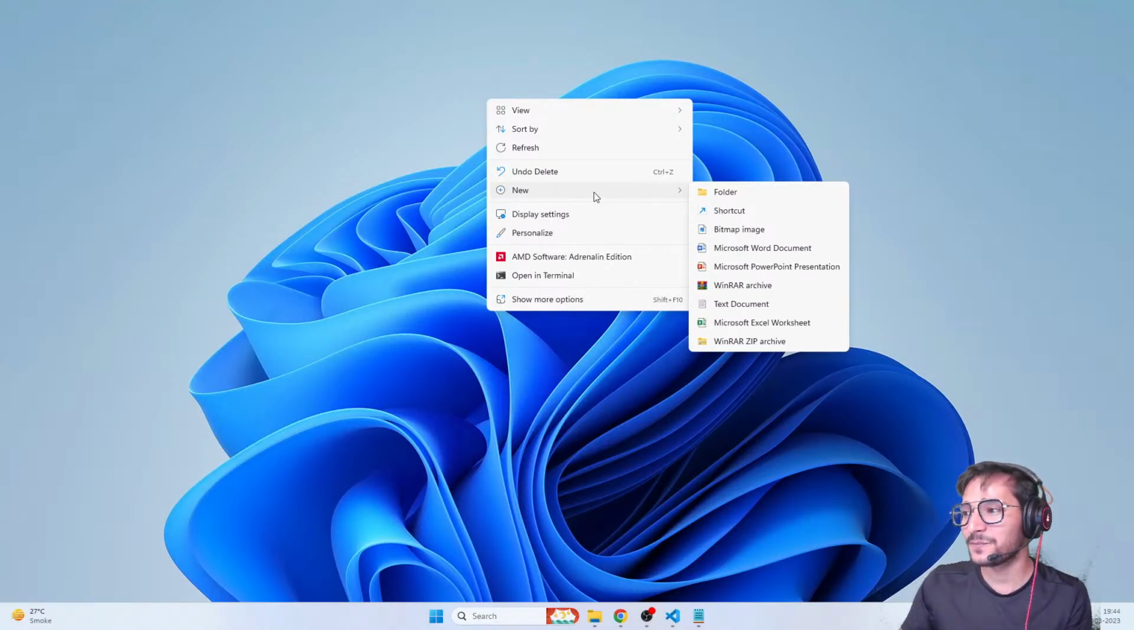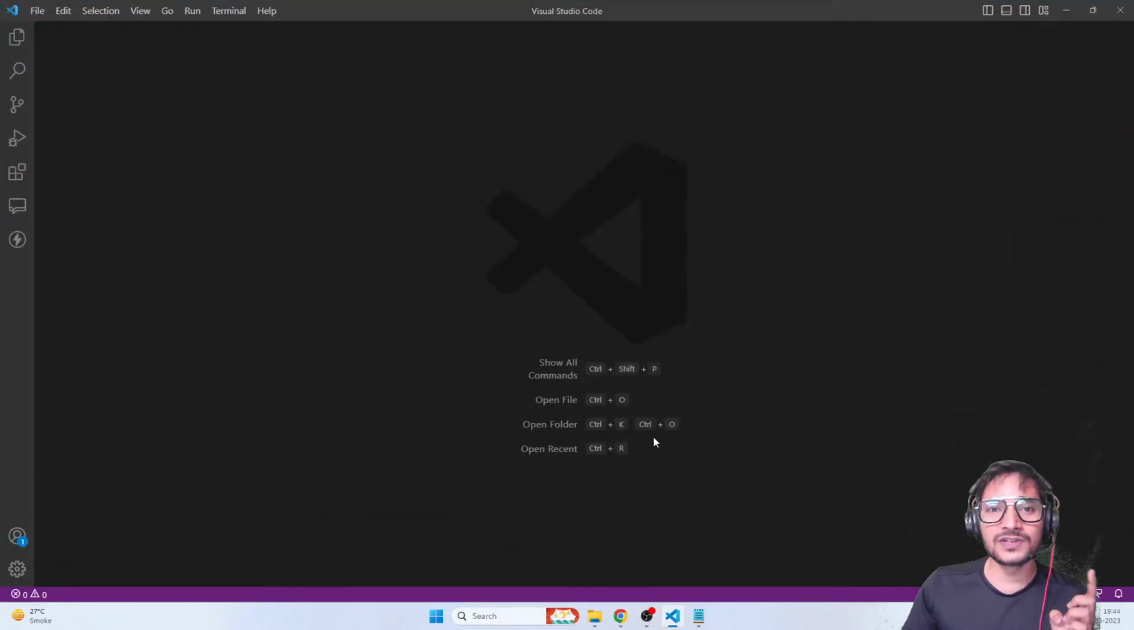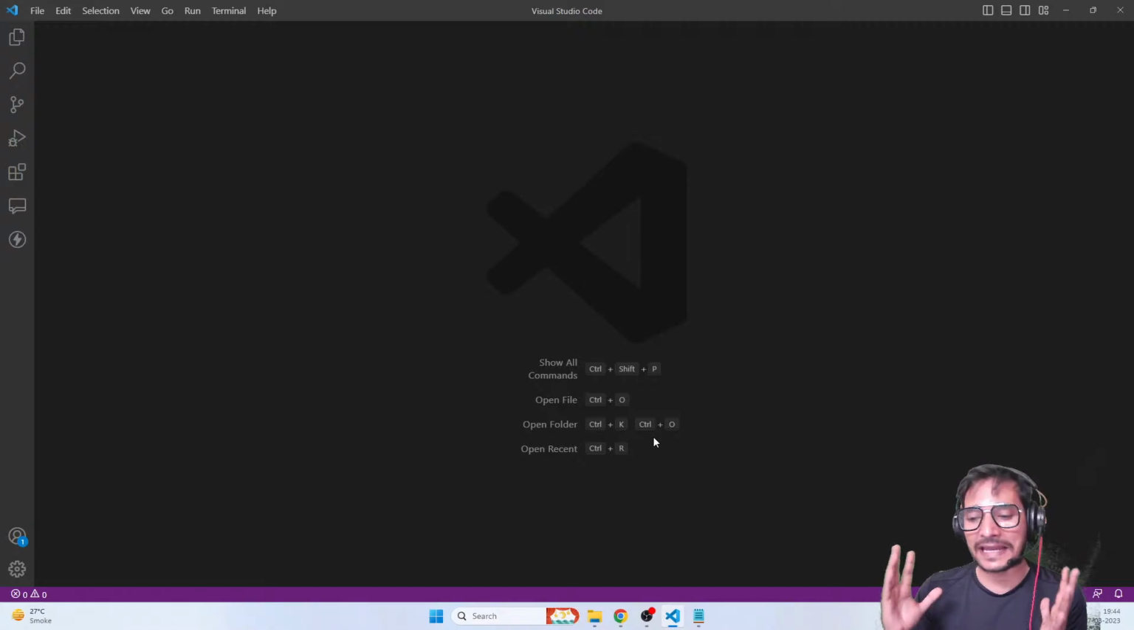Let me just create a folder and I'll call it CSS. And again, guys, I'm using VS Code as my editor. You can use anything you want. You can use Sublime, Brackets, Atom, any editor you want. But I would suggest using VS Code, because right now it is one of the best editors in the world.